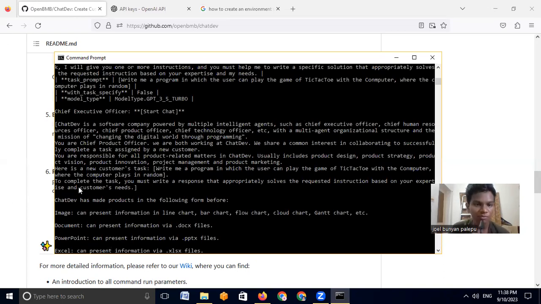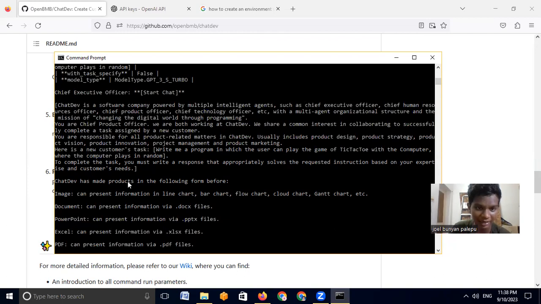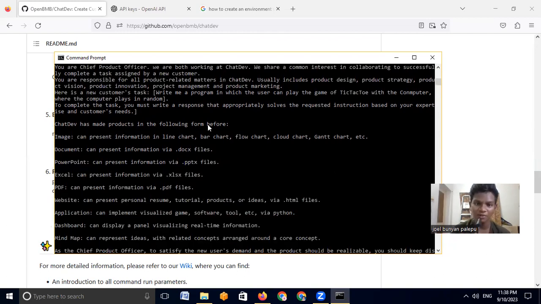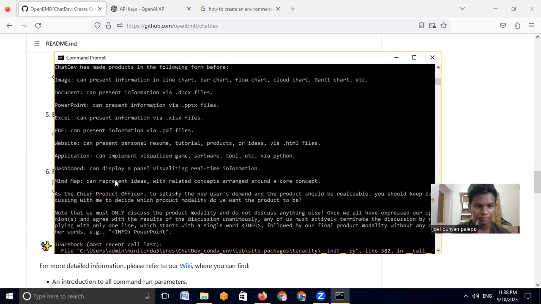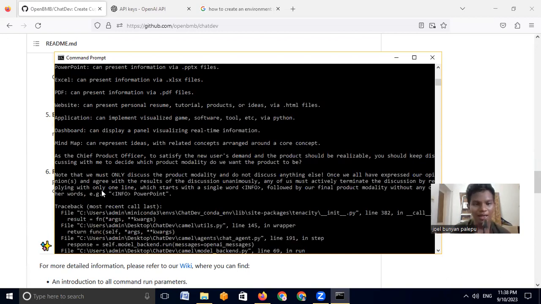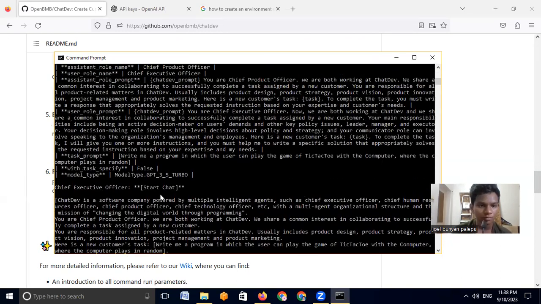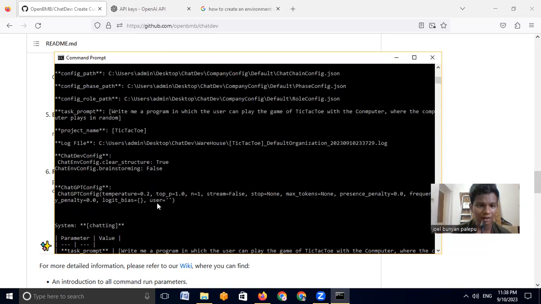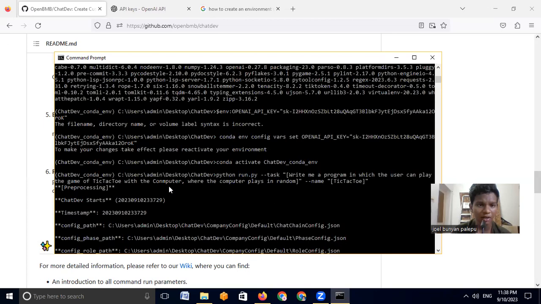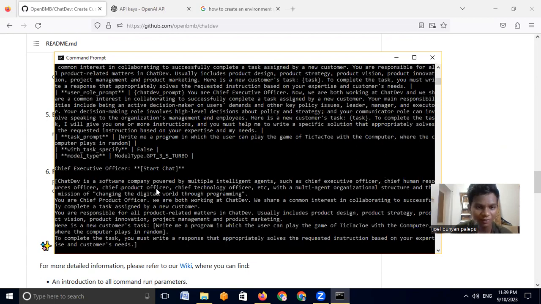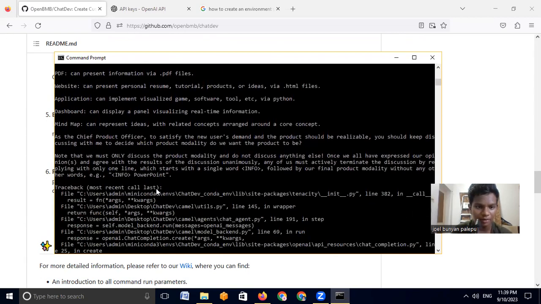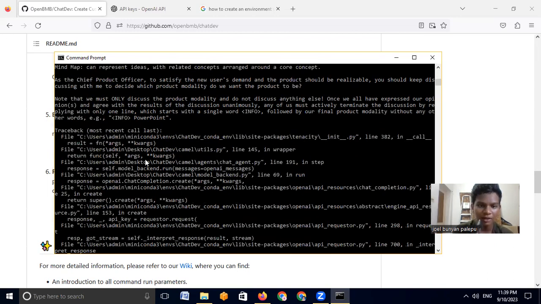Write me a program. Okay. To complete the task, you must write a response that appropriately solves the requested instruction based on your expertise and customers' needs. The startup has made products in the following before. Okay, image. Yeah, so let's get the previous works. It's already making us, yeah, it is already giving us a pitch for why we should use it, so to satisfy the need and why the product should be reliable. Okay. And there's just some prompt.